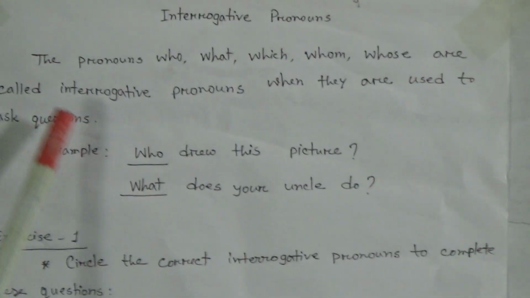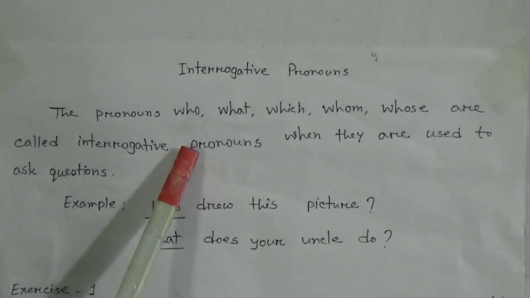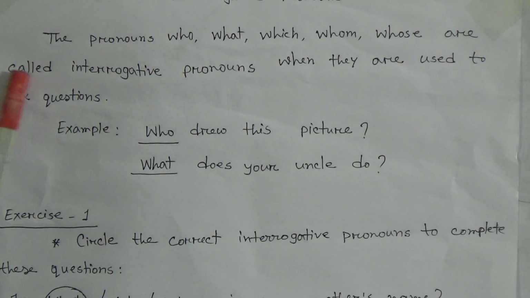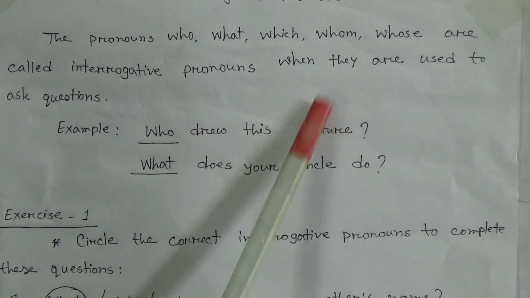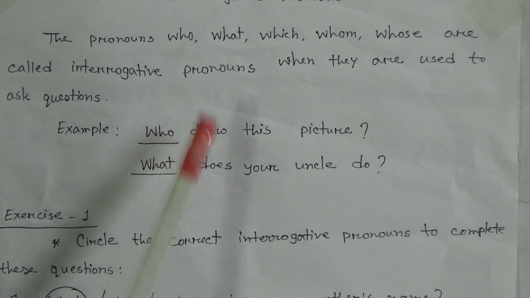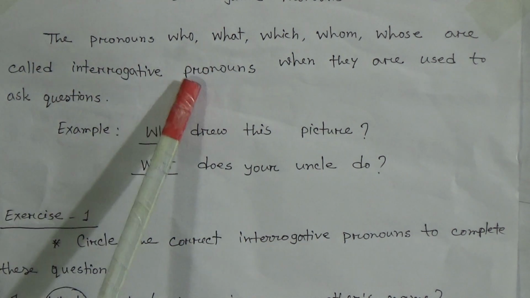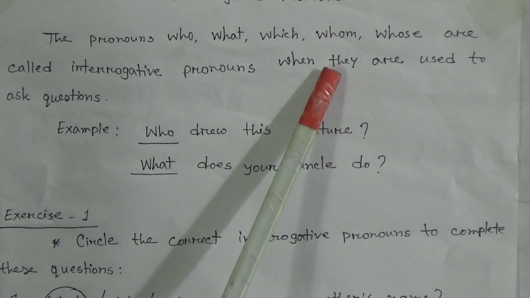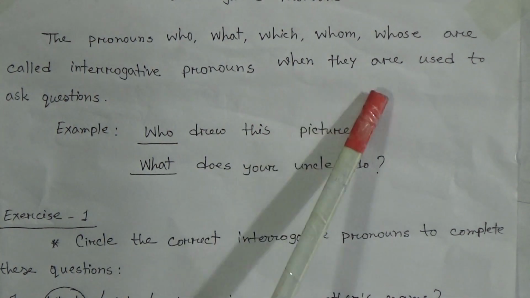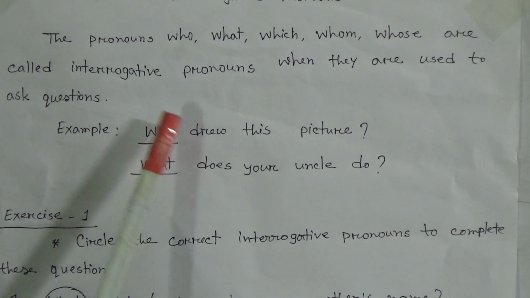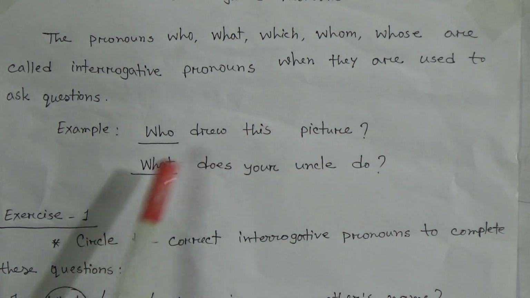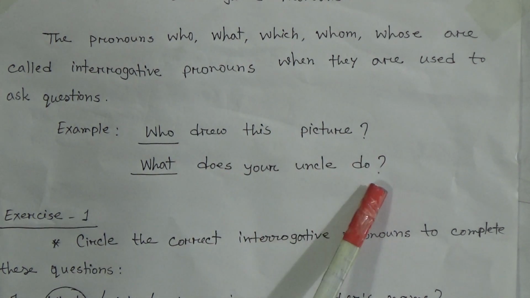The pronouns who, what, which, whom, whose are called interrogative pronouns when they are used to ask questions. I am repeating, the pronouns who, what, which, whom, whose are called interrogative pronouns when they are used to ask questions. For example, who drew this picture? What does your uncle do?